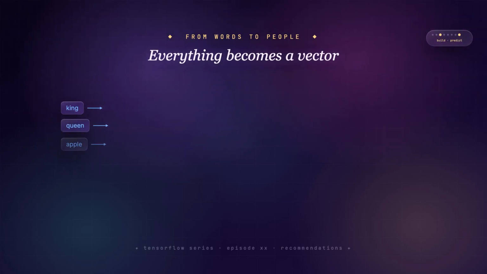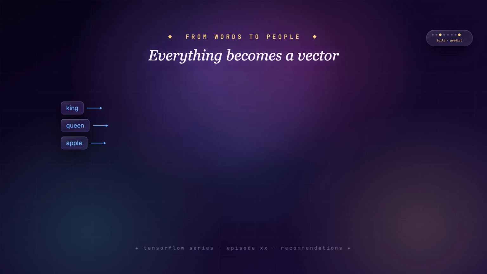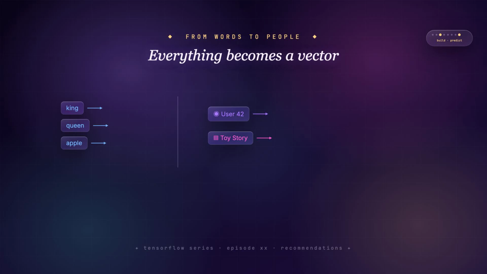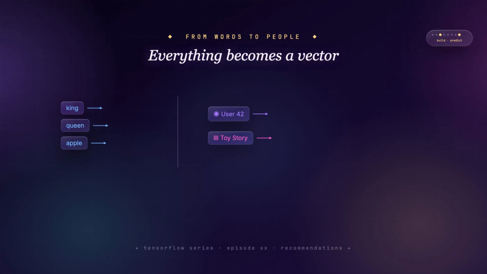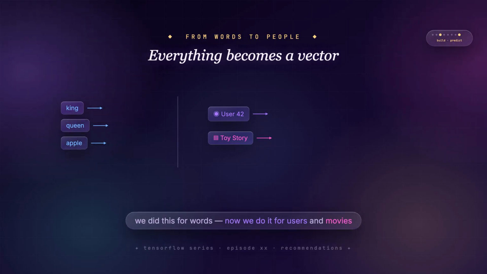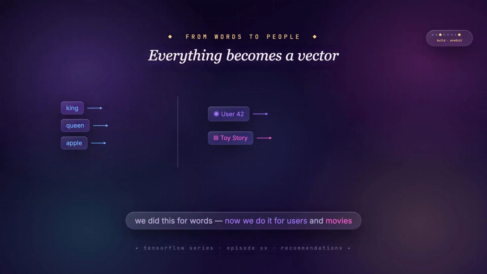Remember when we turned words into vectors? Each word got a little arrow in space, and words with similar meanings ended up pointing the same direction. We're going to do the exact same trick, but now the things getting arrows are users and movies. Person becomes a vector, film becomes a vector. Same idea, brand new world.